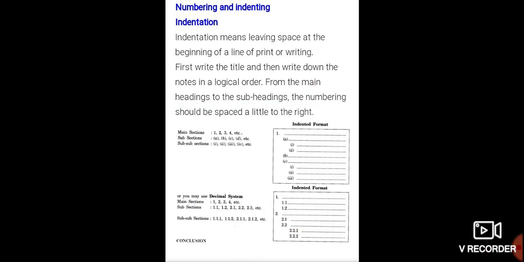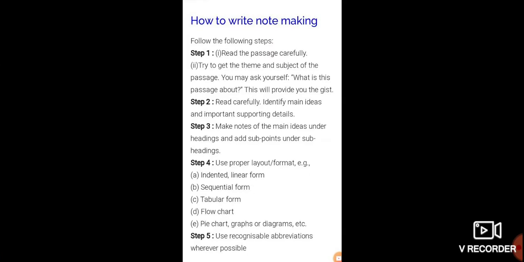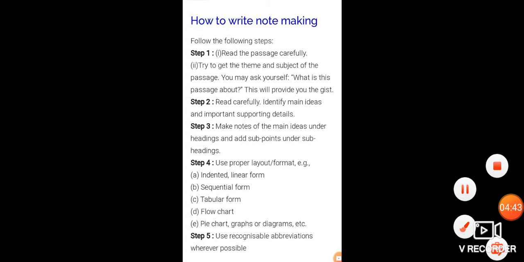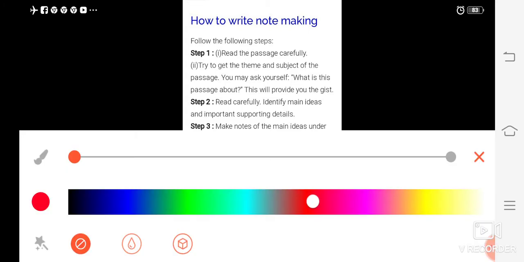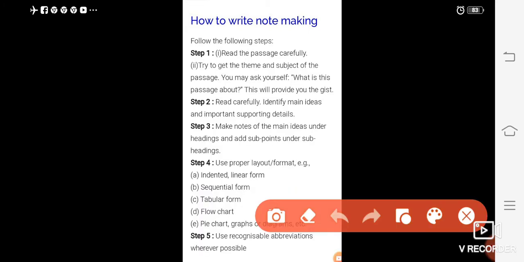Next I am moving ahead. Follow the following steps. Read the passage very carefully. Try to get the theme and subject of the passage. You may ask yourself, what is this passage about? This will provide you the gist.